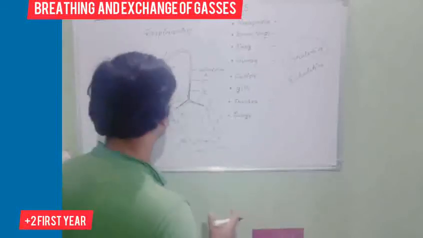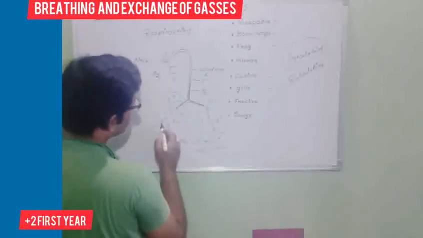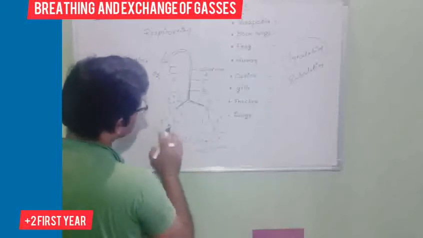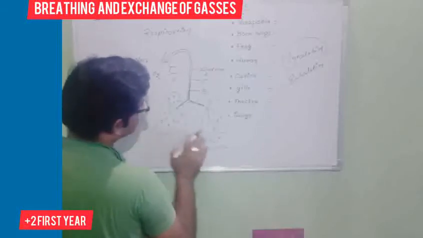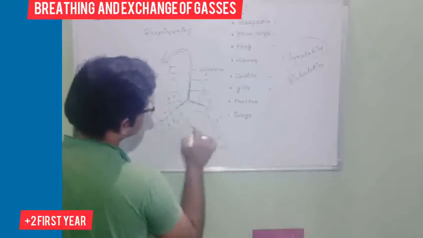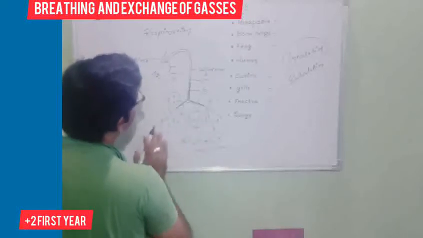Inside your lungs, first of all, oxygen will be stored. Then different blood vessels are connected to the alveoli so that oxygen can be transported easily to the heart. The heart is present somewhere here, in this portion. So this much is known as inhalation.